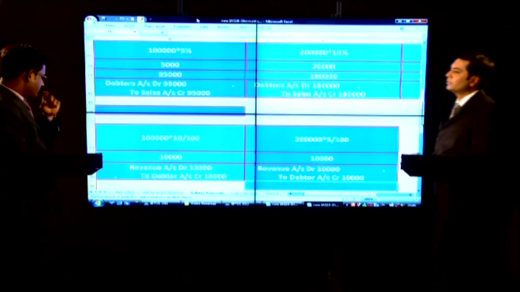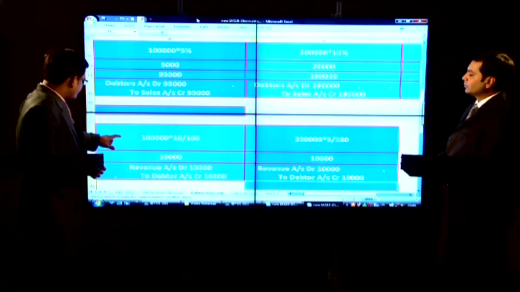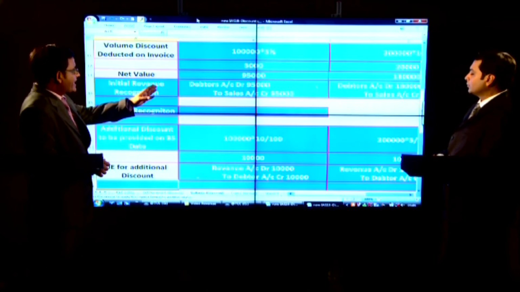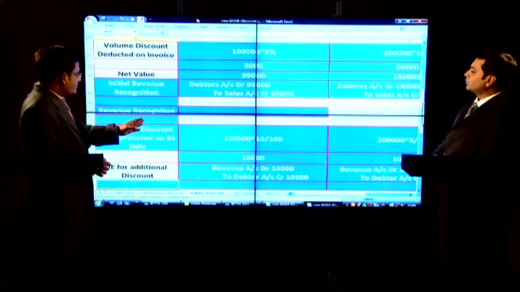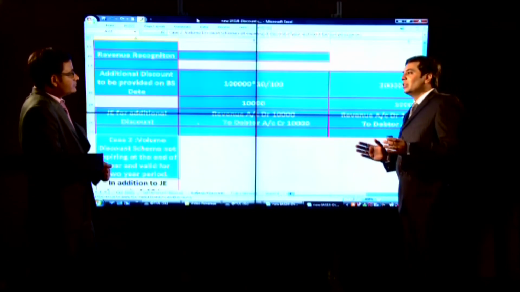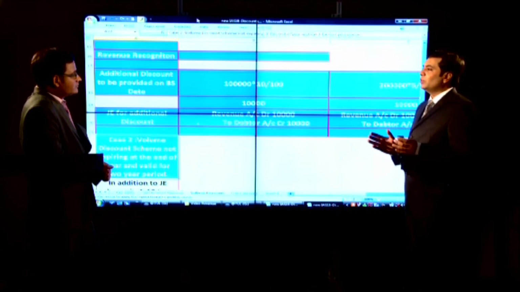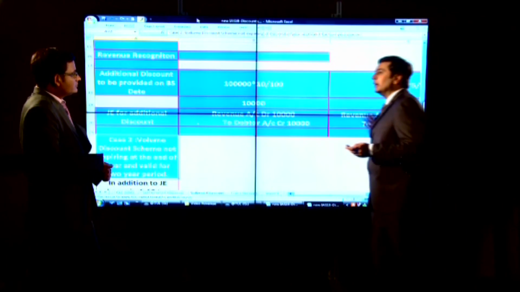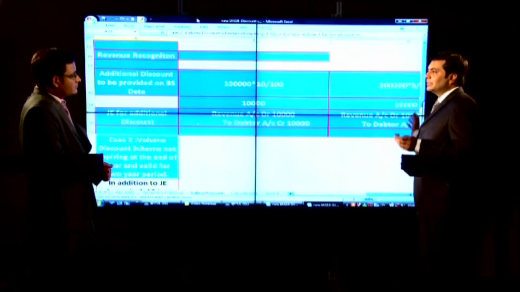I have a question here, Abhishek. Are we passing this entry when we are going for the second sale of 2 lakh units, or are we passing this entry at the end of the year? Purgan, if this volume discount scheme is pertaining to my financial year only, then these journal entries are the final entries and the impact is settled.